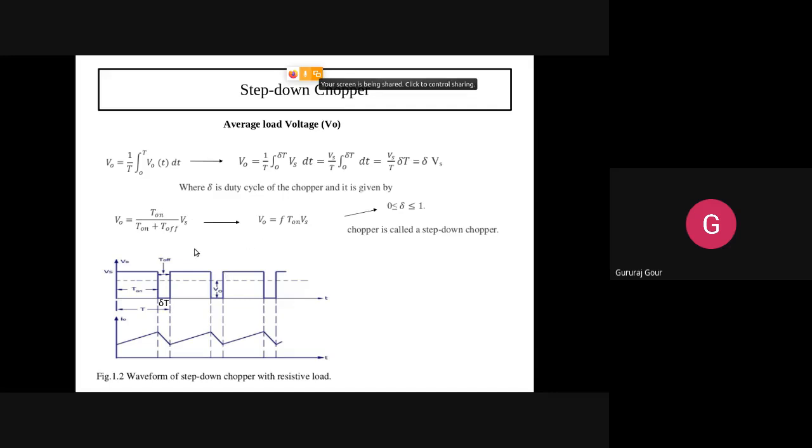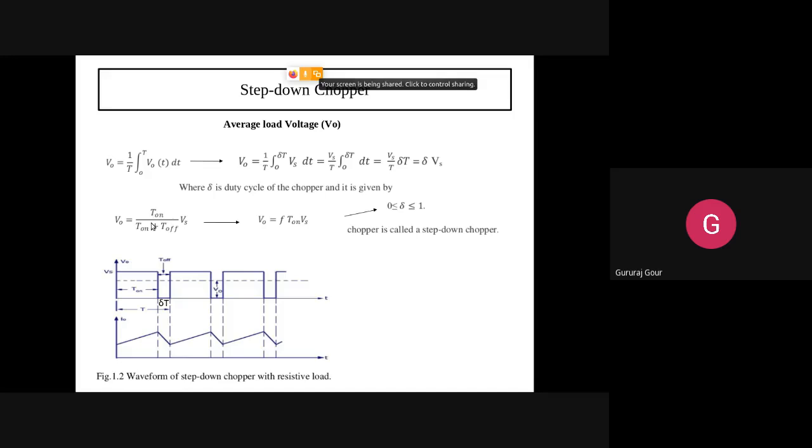Okay, duty cycle δ into Vs. Now what we are writing, T on will be keeping as it is. Vs we are also keeping as it is. But denominator part you can see here. If you listen here, T on plus T off means what? It is T. And what is 1 by T? That is frequency. The same thing now we can write the output voltage as frequency into T on into Vs. Understand? But this expression will depend on the δ value, that is the duty cycle.